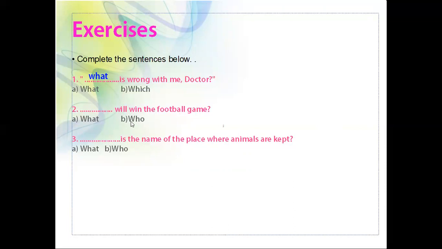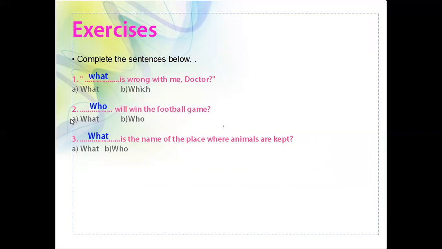What's the answer? Who. Yes, correct. Who will win the football game? Then, dash is the name of the place where animals are kept. What's the answer? What. What is the name of the place where animals are kept?